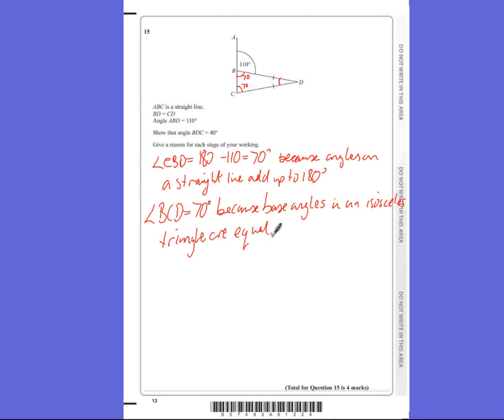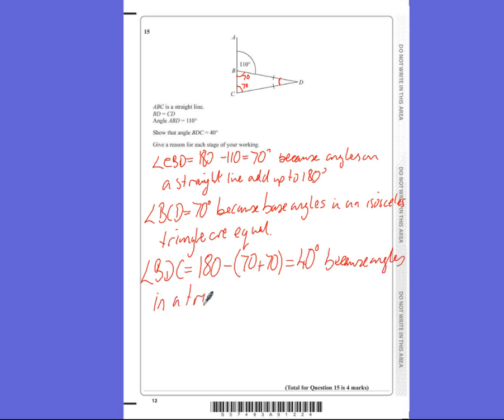Then the angle that we're after, BDC, would equal 180 minus these two 70s, so that would be 40 degrees, because angles in a triangle add up to 180 degrees, and we've shown what it's asked us to show.